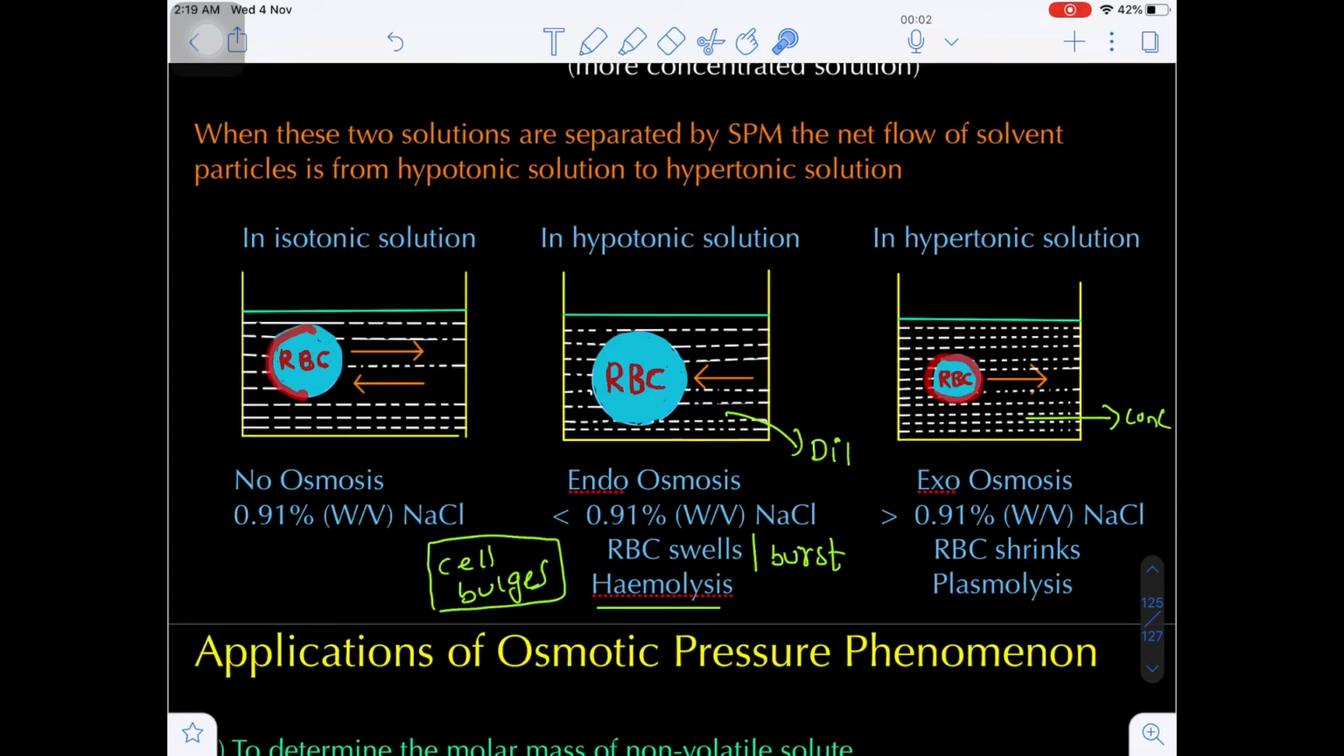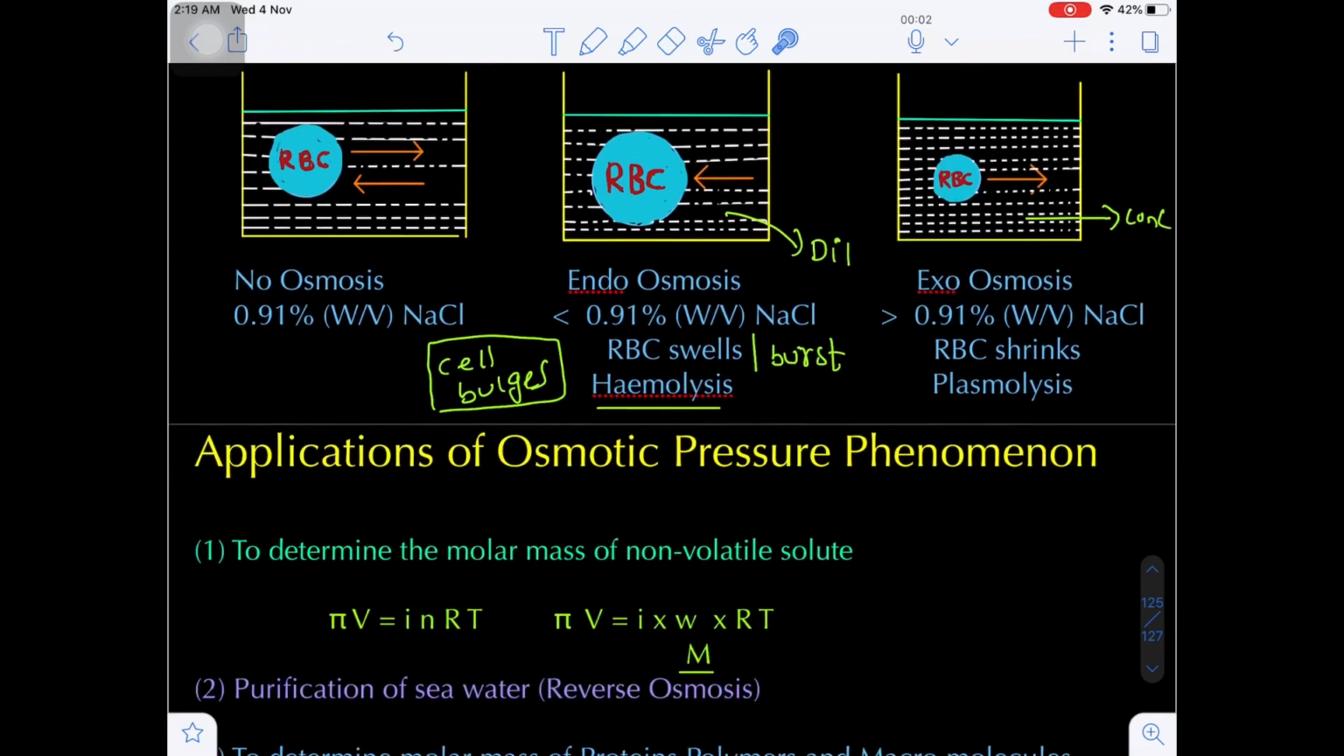This is the normal size of the RBC, this is the expanded size of the RBC, and this is the contracted size of the RBC. The RBC size shrinks. This phenomenon is called plasmolysis. In hemolysis, the size of the RBC increases. In plasmolysis, the size of the RBC decreases, and both are dangerous. Both are dangerous, yes or no?